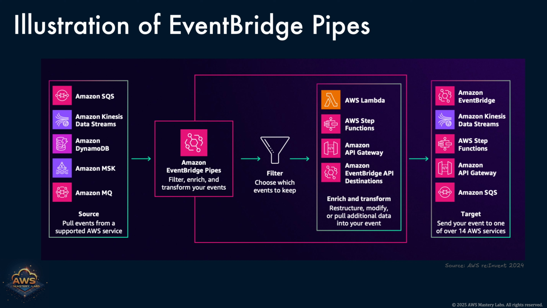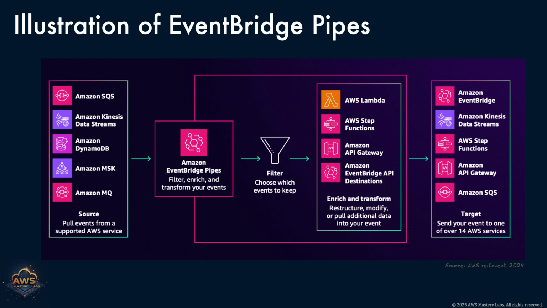After the transformation stage, processed events are routed to various AWS services. These include AWS Lambda for serverless execution, Step Functions for managing workflows, or Amazon API Gateway for triggering APIs. Additionally, EventBridge Pipes supports delivery to API destinations, enabling secure outbound HTTP requests to SaaS applications or custom APIs. Ultimately, the events can be sent to AWS targets, including EventBridge itself, enabling even more downstream routing and fan-out patterns.